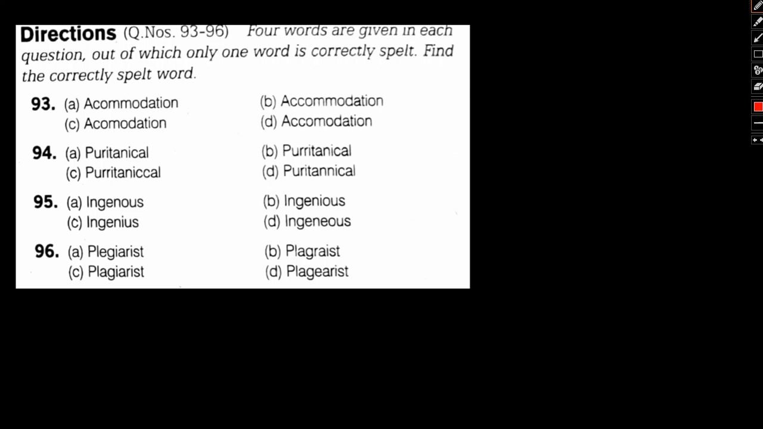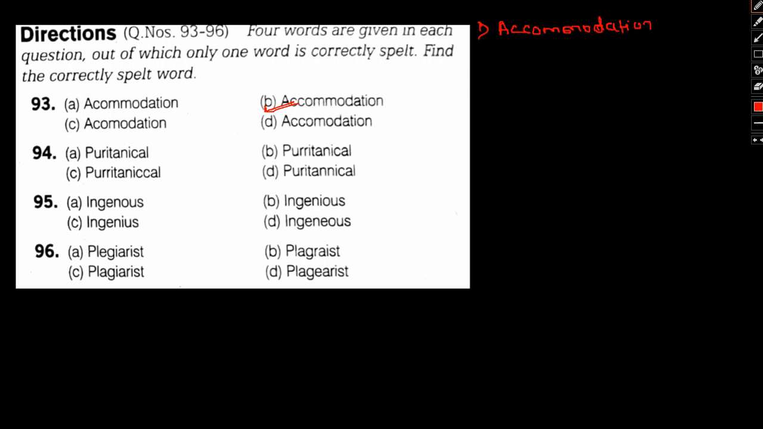Four words are given in each question, out of which only one word is spelled correctly. Find the correctly spelled word. First one is accommodation. If we talk about accommodation, the spelling of accommodation is nothing but A-C-C-O-M-M-O-D-A-T-I-O-N, double M. So option B will be our answer.